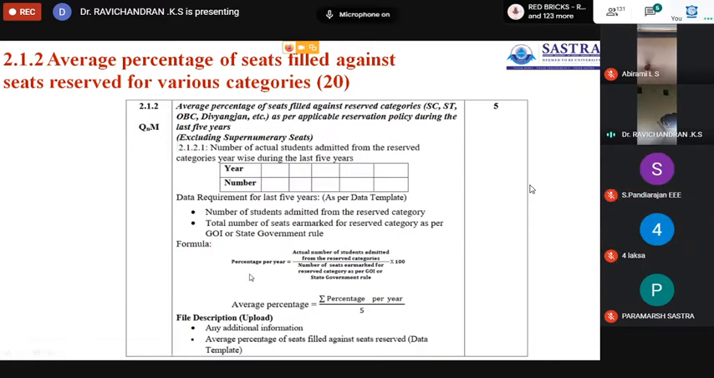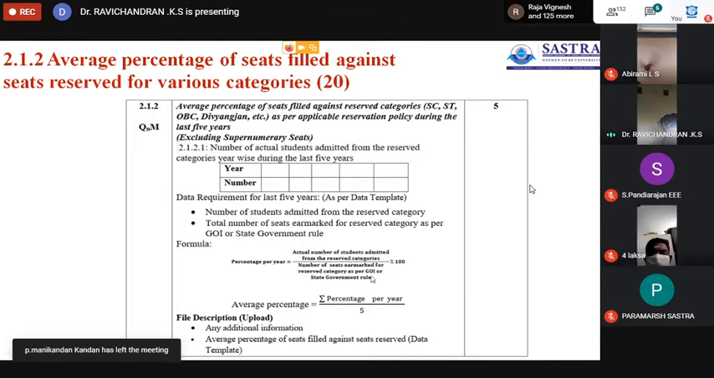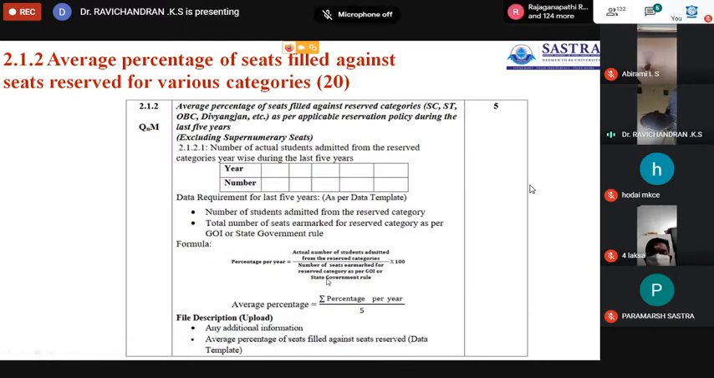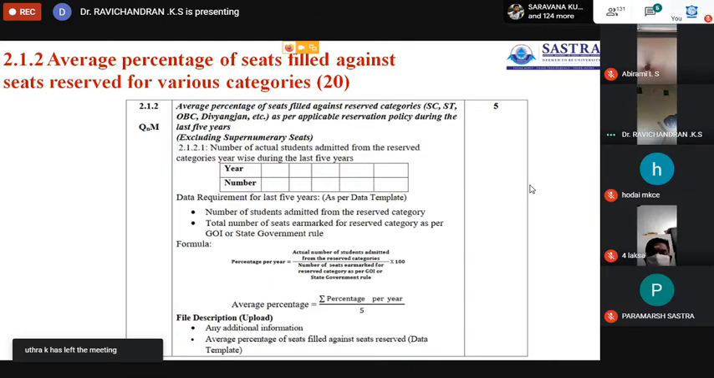This is a formula we need to calculate. Here also you have to calculate year wise. The percentage per year is equal to the actual number of students admitted from the reserved categories divided by the number of seats earmarked for reserved category as per the GOI or the state government rule, into 100. So you have to calculate the year wise percentage: what will be the percentage of reserved students admitted during the year 2015-16, 16-17 till 19-20.